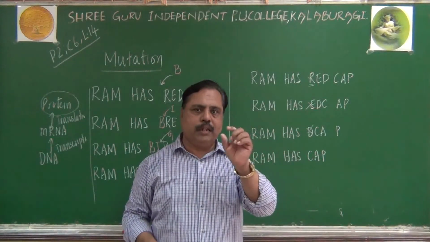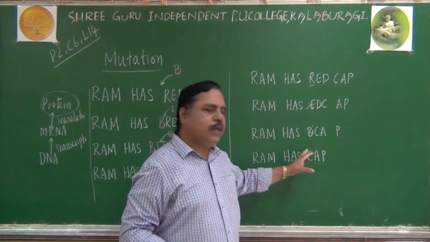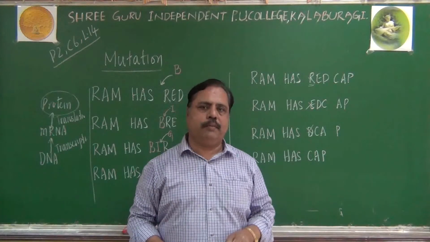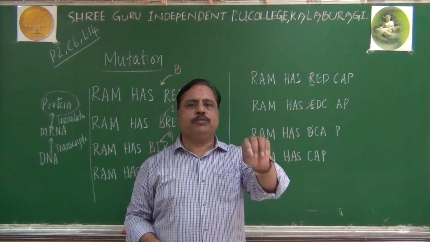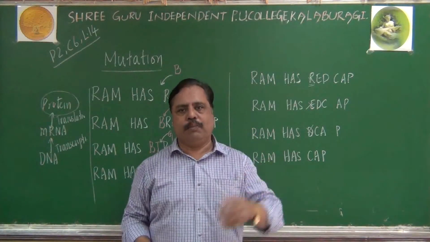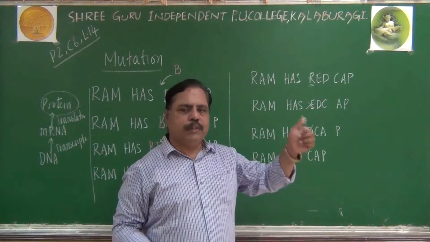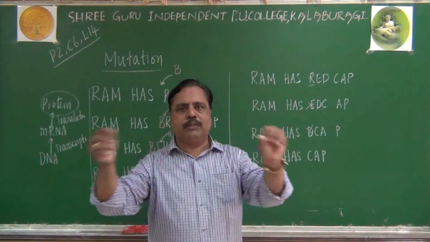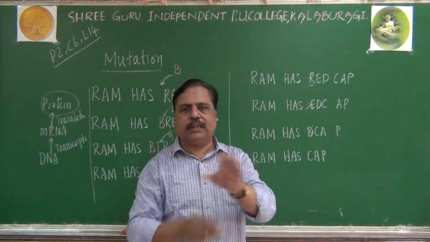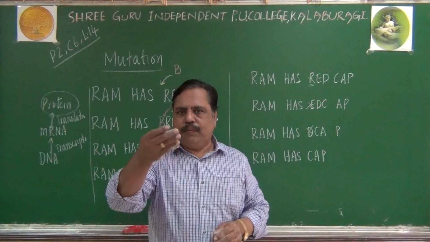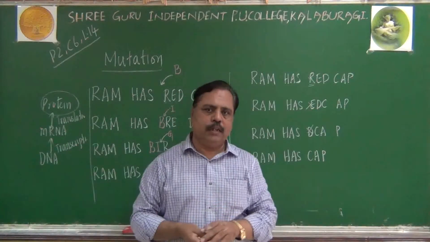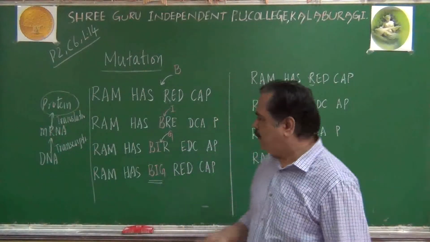This was asked in a NEET exam also. If there are 70 nucleotides in an mRNA, and at the 55th position one nucleotide is added, what will happen? When it is added, the total number will become 71. In that 71, up to 50 bases, there won't be change. From 51, 52, 53 will become one group like that, they will be changing. That is what we have to remember.